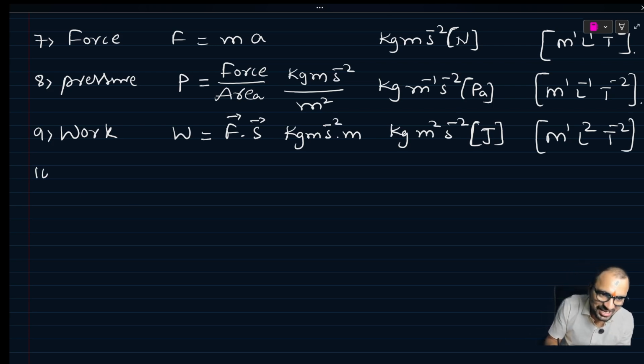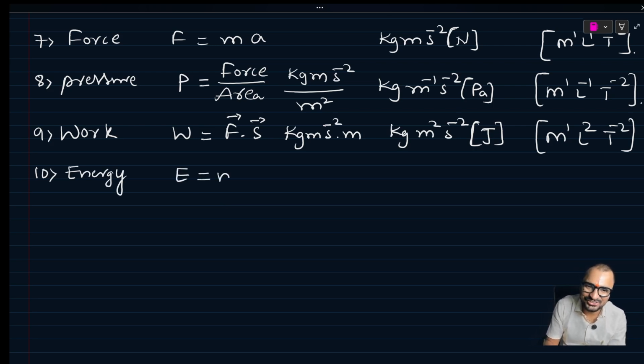And also we have energy. Energy, you know that very famous equation, E equal to mc square, m mass, c speed of light. Kg meter per second whole square, nothing but kg meter square per second square.